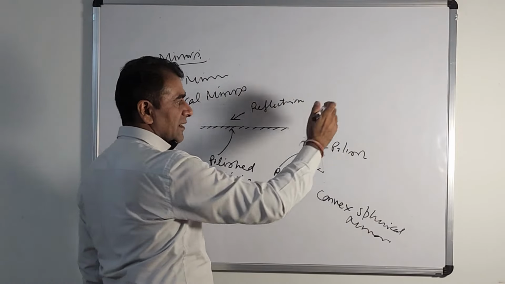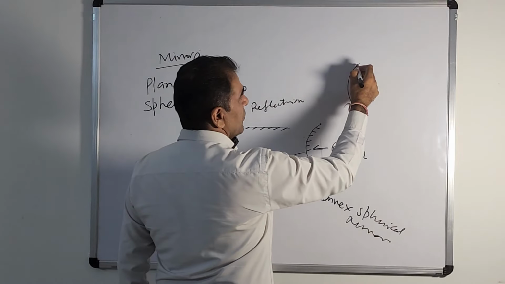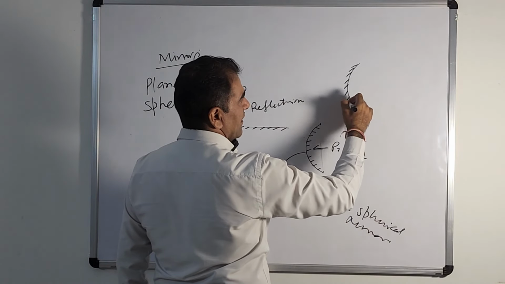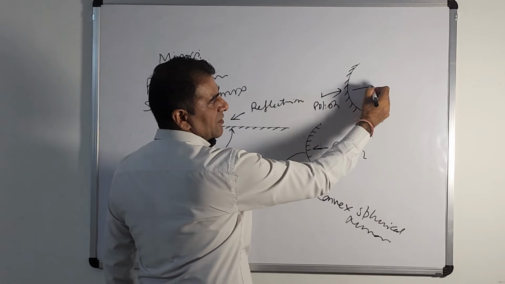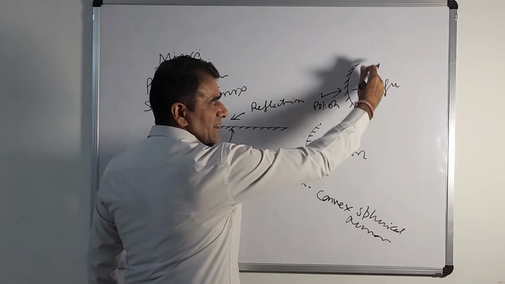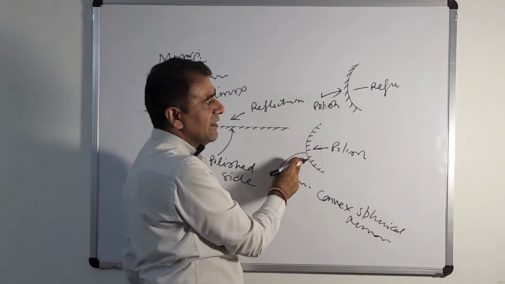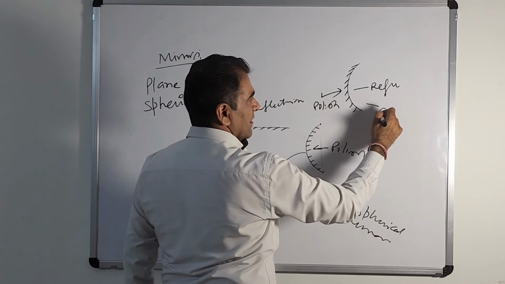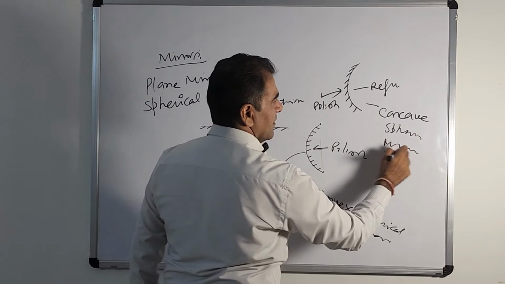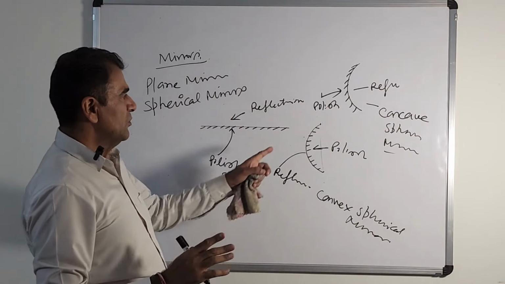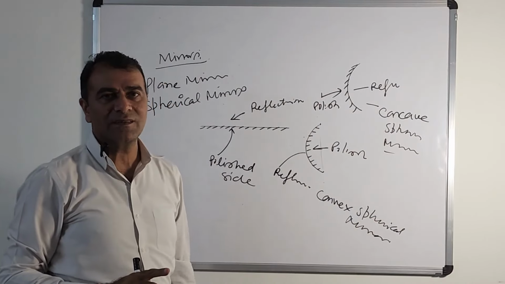And if we do the reverse thing, like this is the structure which we got after cutting the sphere, we do polish on this side, and this is the polished side, and this one is the reflected side. In this you can see your face. So this is known as a concave spherical mirror. So there are two types of spherical mirrors: one is the convex spherical mirror and the other is the concave spherical mirror.